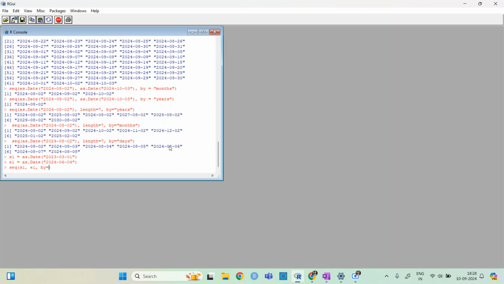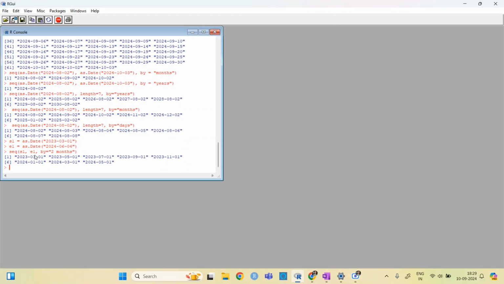Now it is not always that you need to give it days or months. You can give it 2 months, so it will break the sequence into 2 months. It will increase by 2 months. Similarly, we can do it for the negative one also.